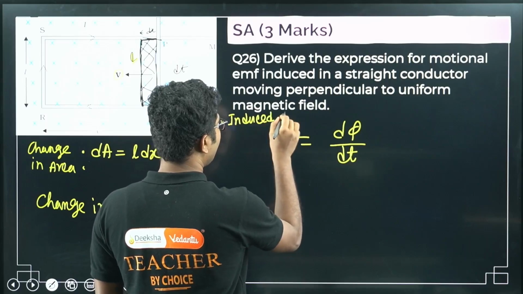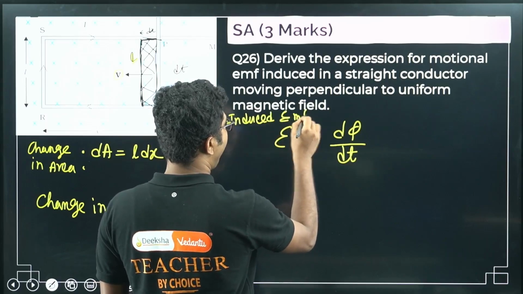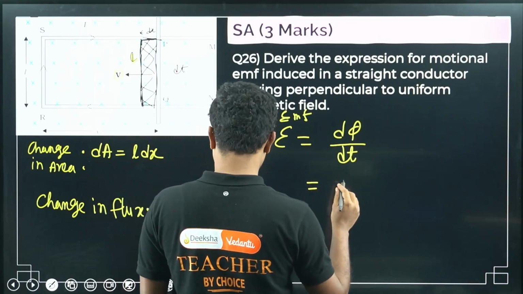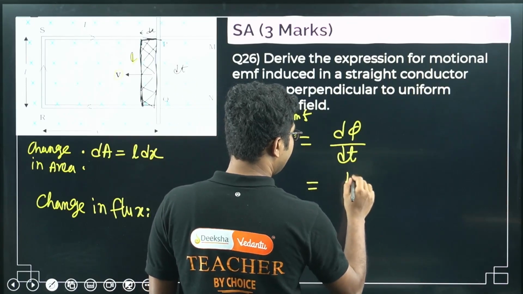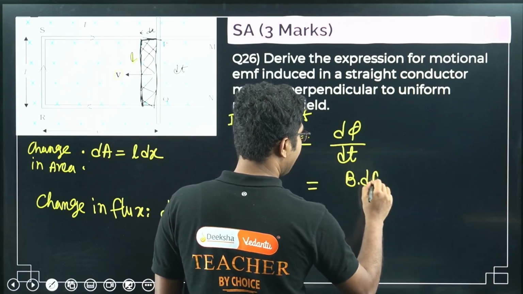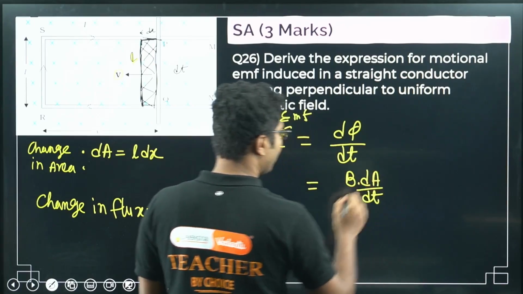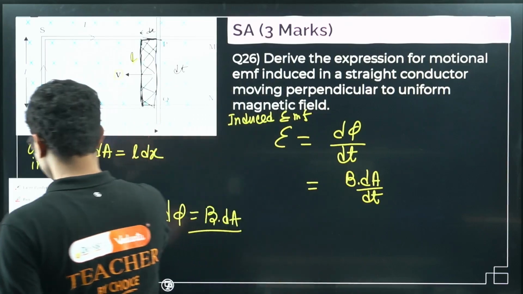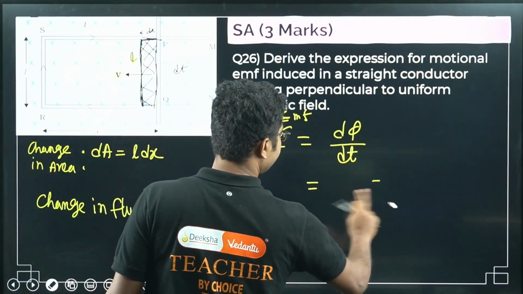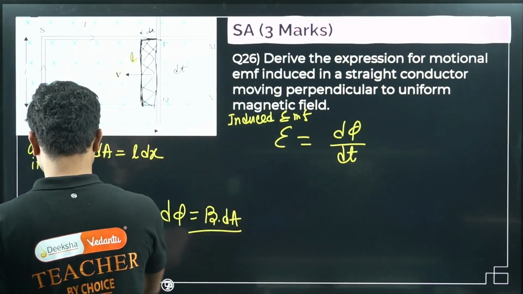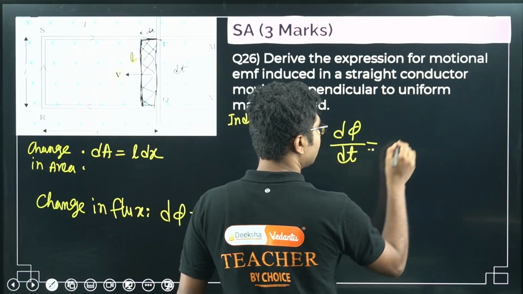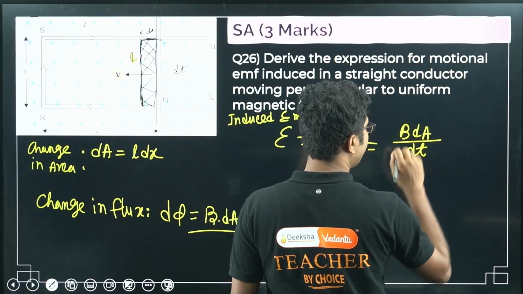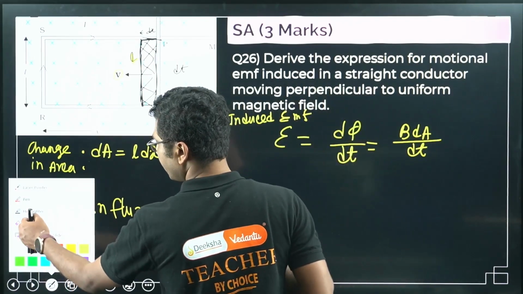Induced EMF is d phi by dt, that is equal to B dA by dt. Now B is obviously constant, B is not changing in this case. B dA by dt. Now B is constant, so definitely it will come out of the differentiation, right?